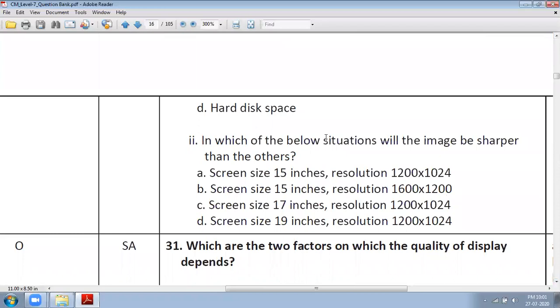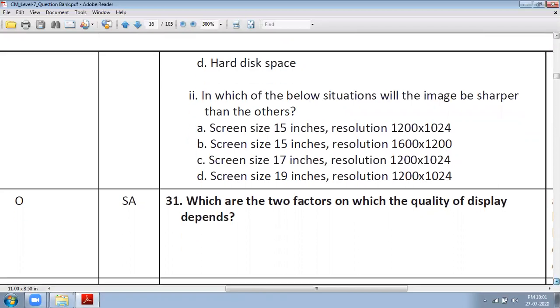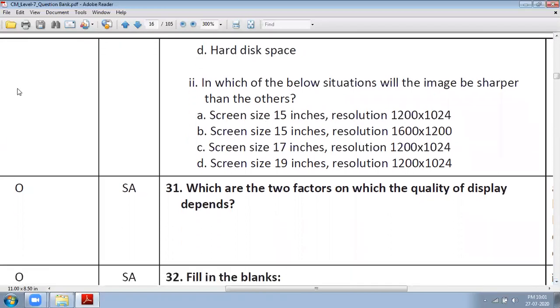Now in which of the below situations will the image be sharper than others? Where the pixels will be more, the image will get sharper. So here you can see a screen size 15-inch, resolution 1200 into 1020.